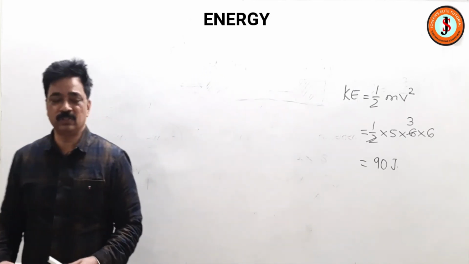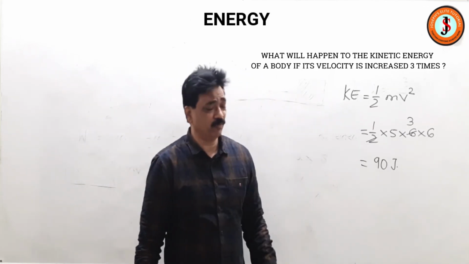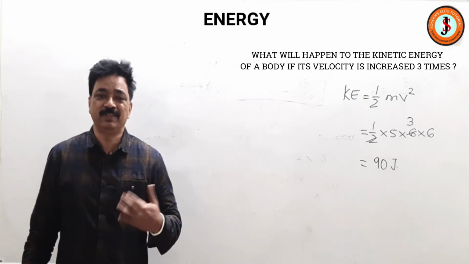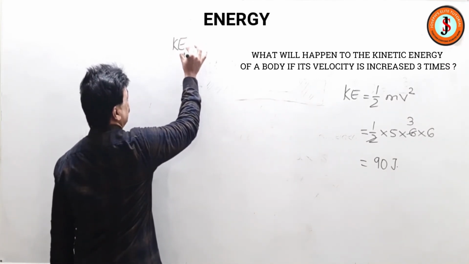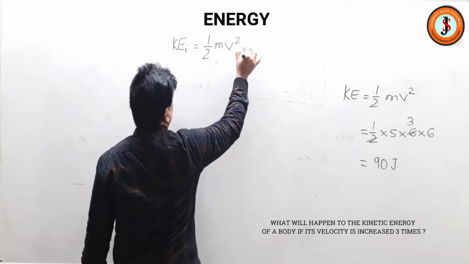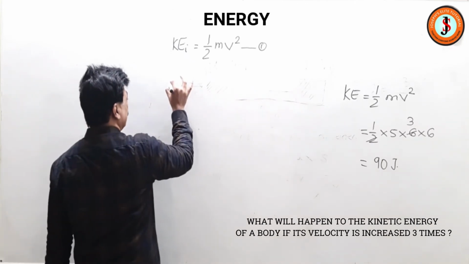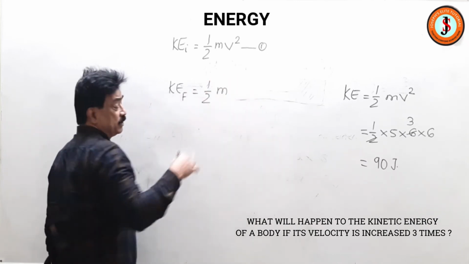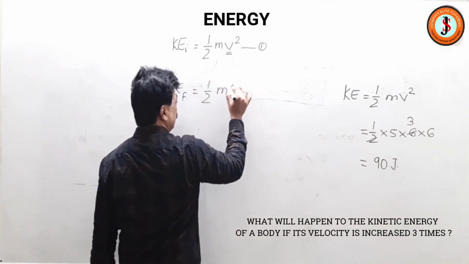So what other questions can come on kinetic energy? Like they will ask you, what will happen to the kinetic energy of a body if its velocity is increased 3 times? So what we will do, initial kinetic energy we will write. Initial kinetic energy will be half, let the mass be m and the velocity be v. So initial kinetic energy is this. Then we will have the final kinetic energy. Now in the final kinetic energy, what has happened? Half m, but the velocity has increased 3 times. The initial velocity was v, now it will become 3v.